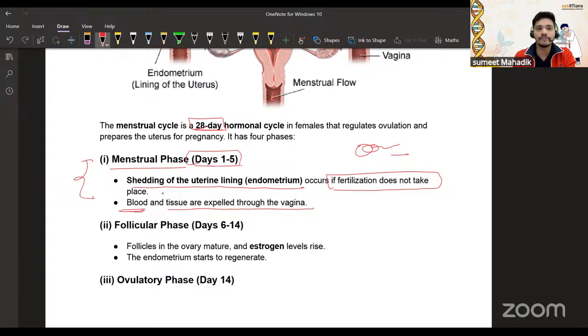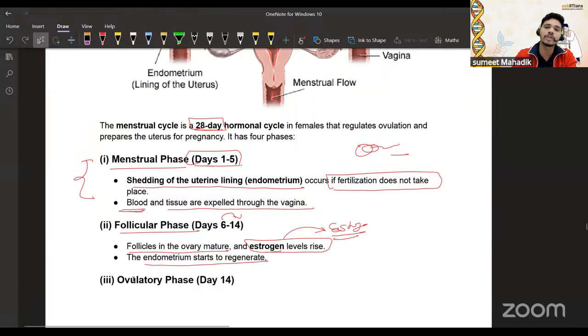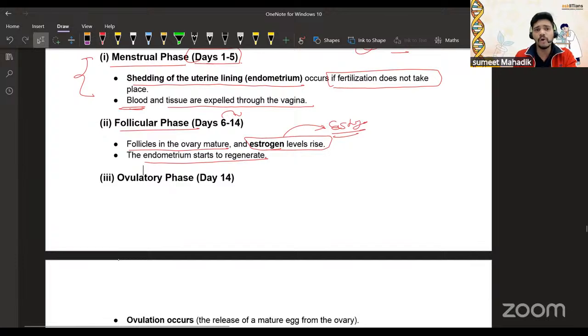Then the follicular phase runs from day 6 to 14. Follicles in the ovary mature and estrogen levels rise. Once estrogen levels rise, the endometrium starts to regenerate under the influence of estrogen. Then we have the ovulatory phase.